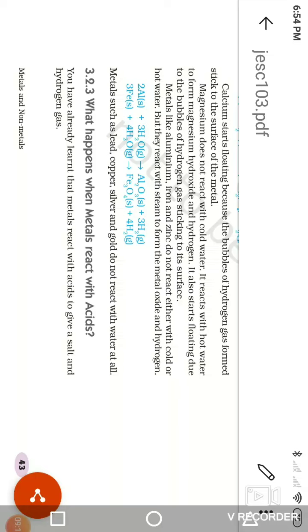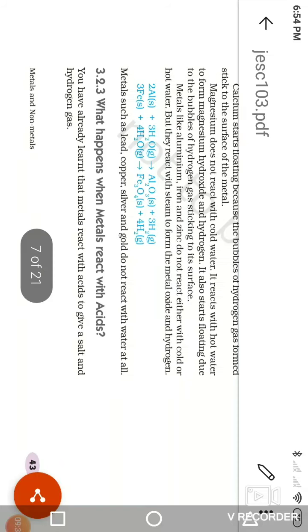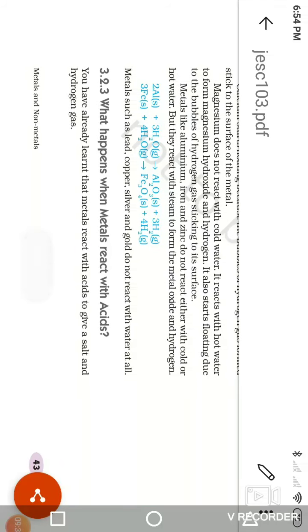That is, metal plus steam gives metallic oxides plus hydrogen. Zinc, aluminium and iron also react with the steam of water. We know gold, silver and copper do not react with water at all. Today we stop here.